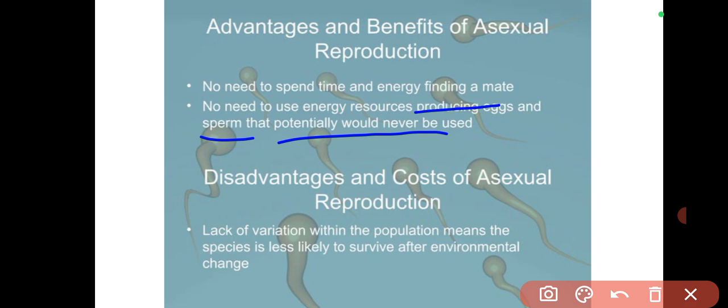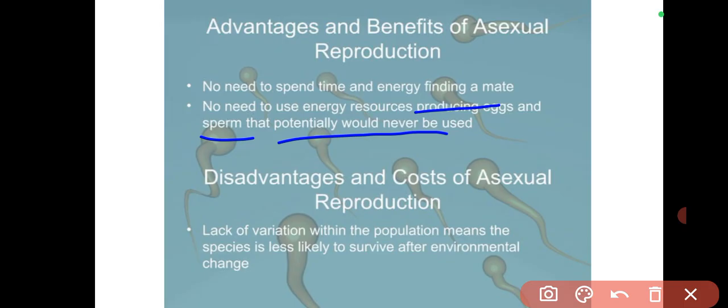So the point is that in sexual reproduction there is a need to utilize energy to produce that 1 million sperm, because the remaining 999,999 sperm will not fertilize the egg, and they will be waste. Resources have been used to make that 1 million. In asexual reproduction, there's no such wastage of resources.